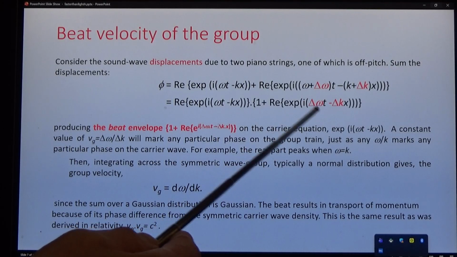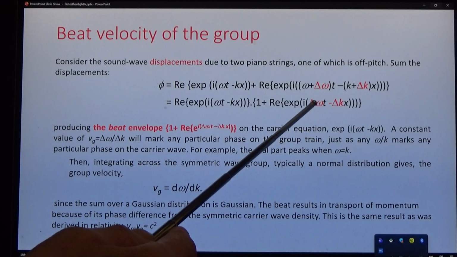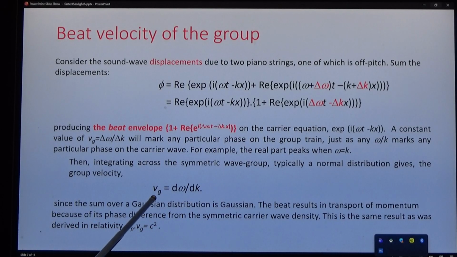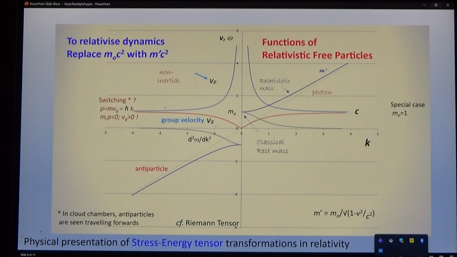When we integrate this over the normal distribution, we find that the group velocity is d omega by dk, as we saw before. So this reinforces physically the equation we derived.